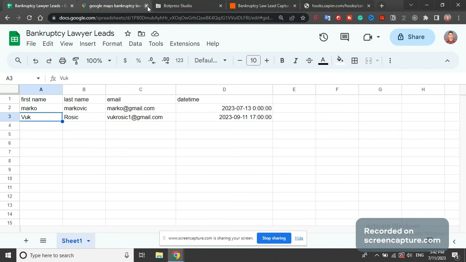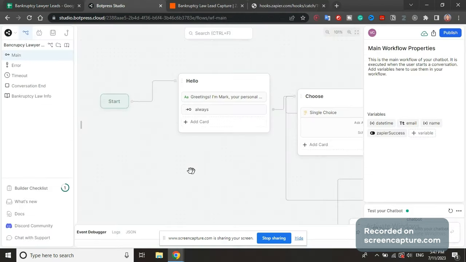For the chatbot, we're gonna start with building a spreadsheet, Google Spreadsheets. We're gonna call it, for example, bankruptcy lawyer leads. We're gonna have first name, last name, email, date, and time of the scheduled call. I will show you how our Botpress bot works.